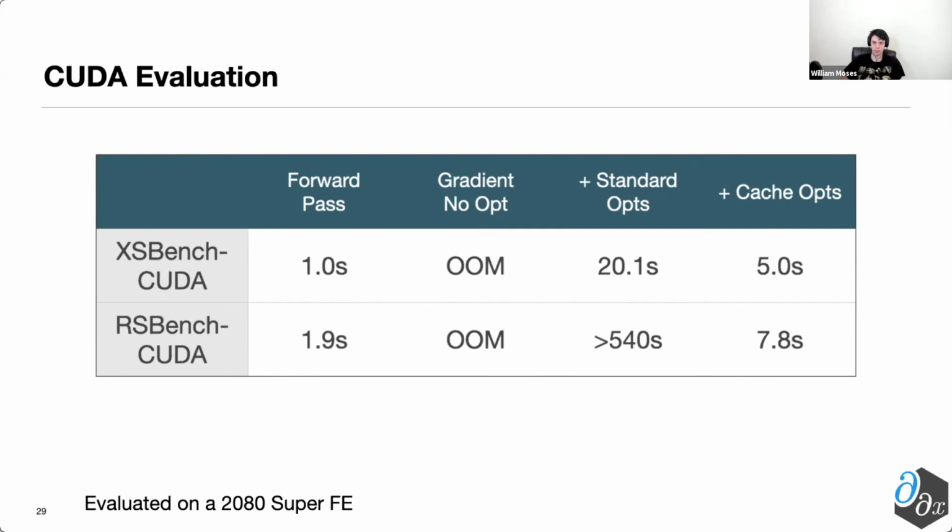We then implemented a variety of cache-specific optimizations, both generally for LLVM as well as inside Enzyme in particular, as can be derived in an AD context. And that's able to substantially reduce the runtime of these programs.